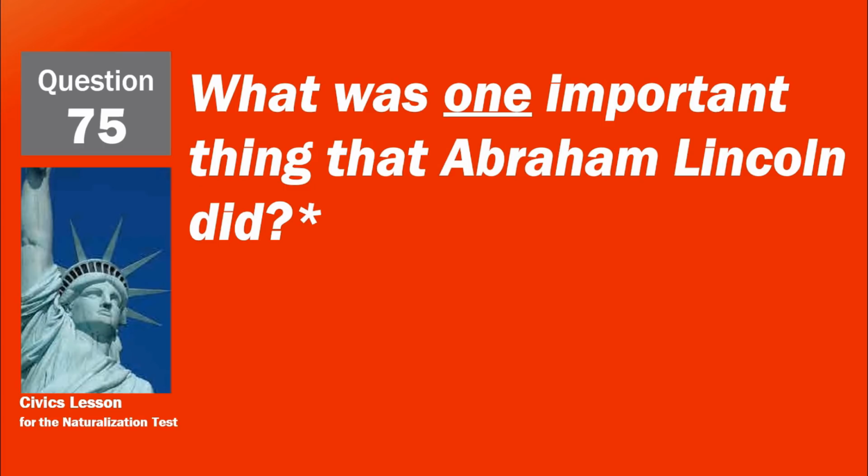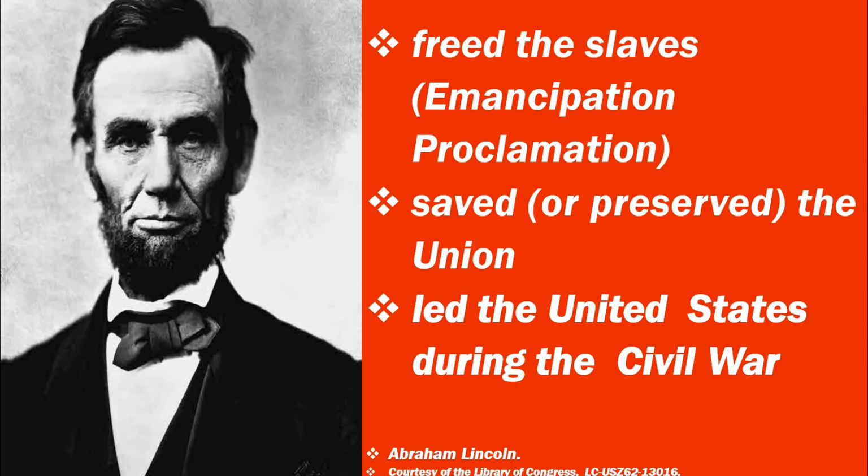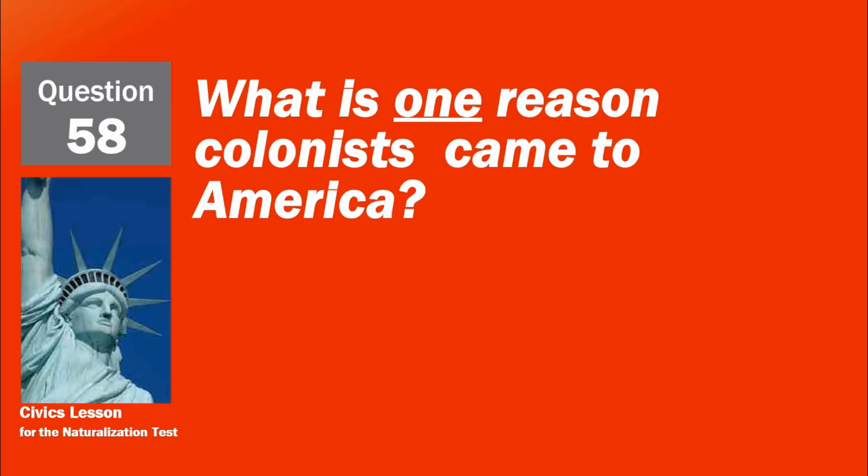What was one important thing that Abraham Lincoln did? Freed the slaves. Emancipation Proclamation. Saved or preserved the Union. Led the United States during the Civil War. What is one reason colonists came to America?